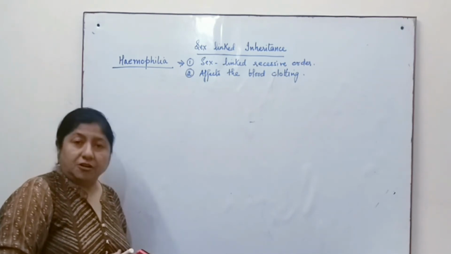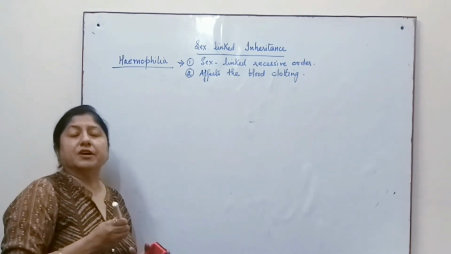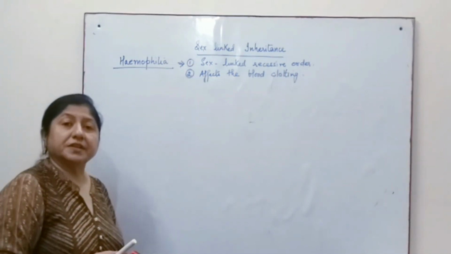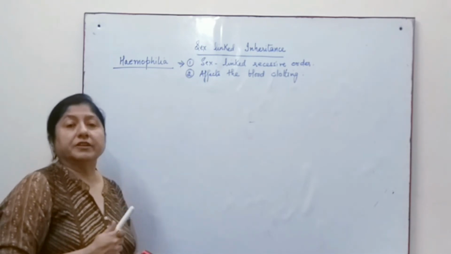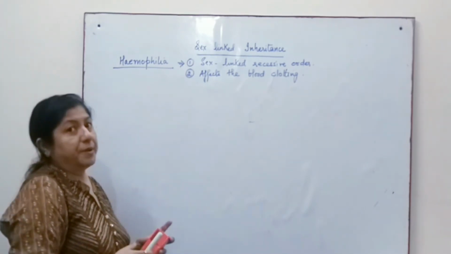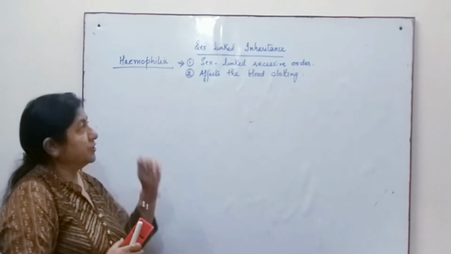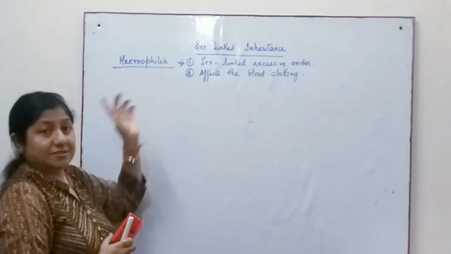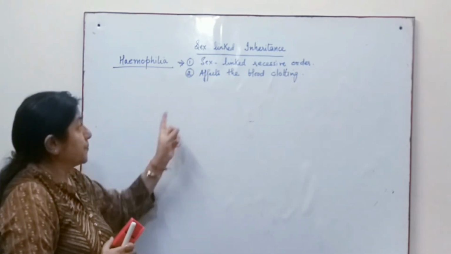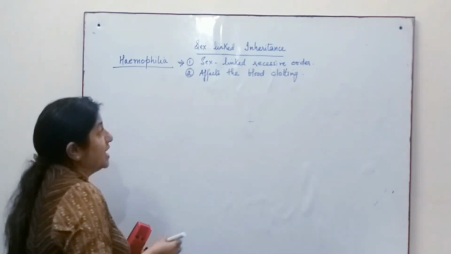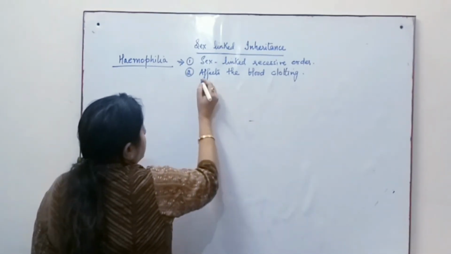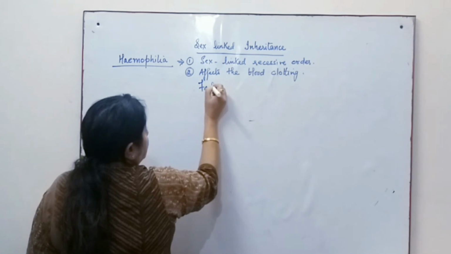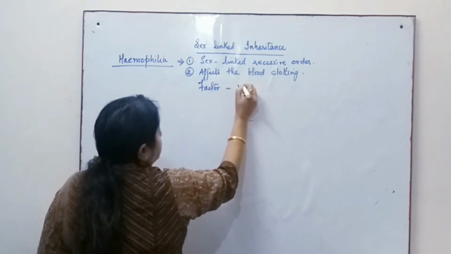Normally a blood clotting process takes hardly 1 or 2 minutes to clot the blood. But in the case of a person who is affected by hemophilia, the clotting takes hours, or maybe more than 8 hours to control the bleeding, and as a result this is fatal for the patient. So it affects the blood clotting, and it is due to the factors which are affected, a single gene, factor 9 and factor 8.